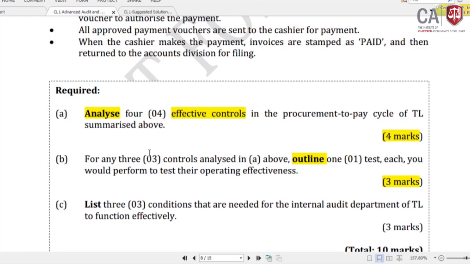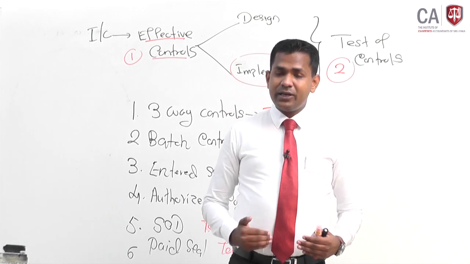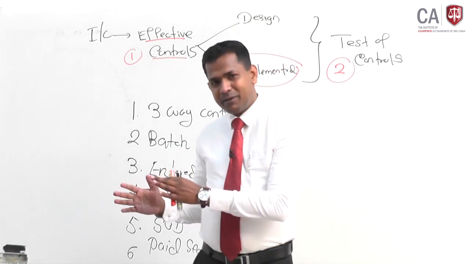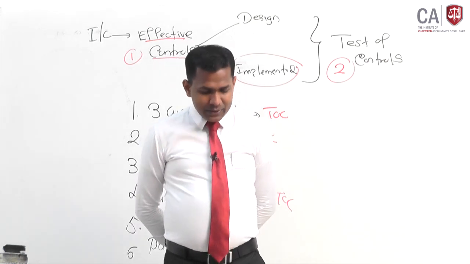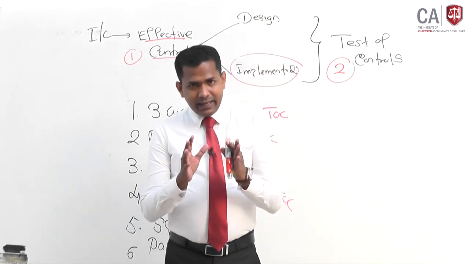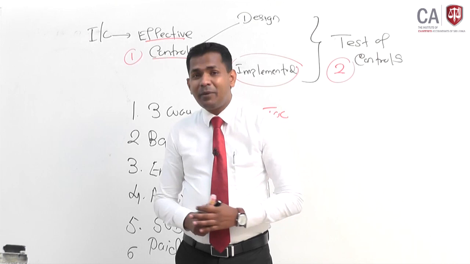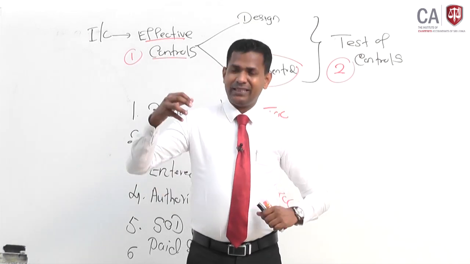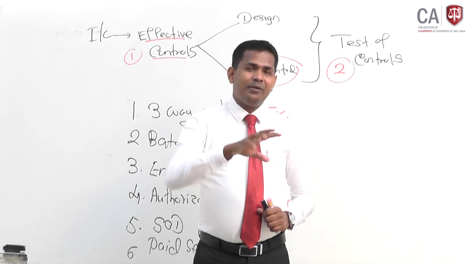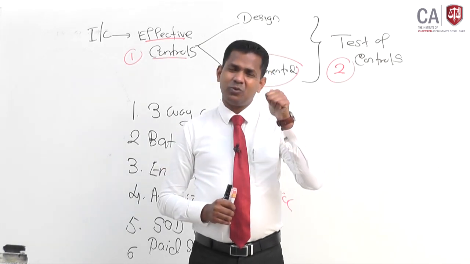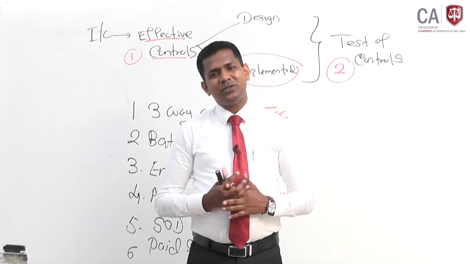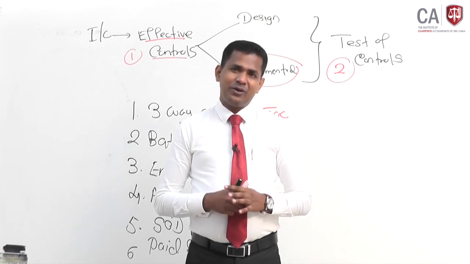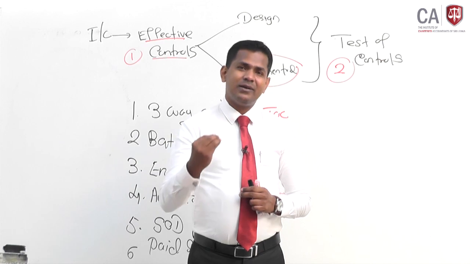If you have the study text, you can turn to page number 626. That has the list of conditions that are expected to be in place to have a proper internal audit function in an organization. If you can remember, the aims of the internal audit department must be agreed by the board of directors. For what purpose this internal audit department is there and what their role must be should be agreed by the board of directors. That is number 1. That is so crucial, right? And also there should be a head of internal audit, who should have access to the chairman and the CEO of the company. And also the internal auditor should have access to the people and the documents in the premises.